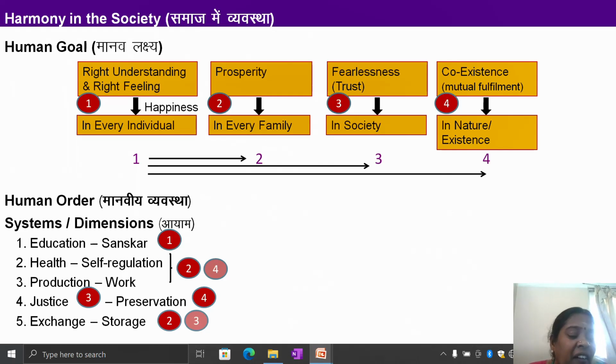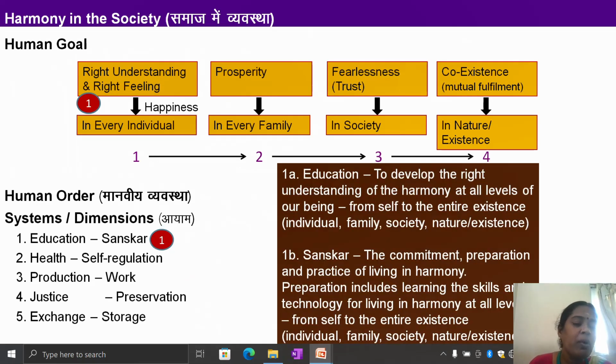Education sanskar, which is not simply getting a degree, and we have to respect everything, and follow all the aspects or concepts that we studied in the universal human values. Then health as self-regulation, production or work, justice, preservation, exchange and storage. So these are the 5 important dimensions. In education, we develop the right understanding of the harmony at all 4 levels. First we have to study.